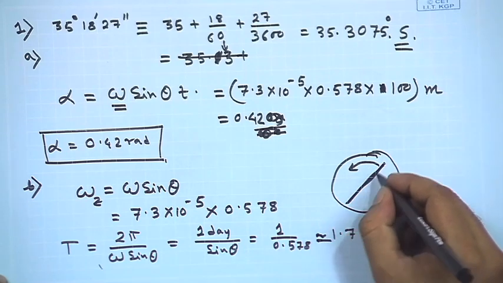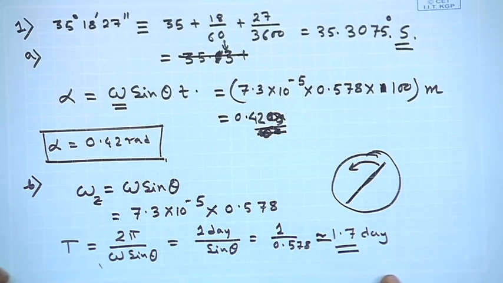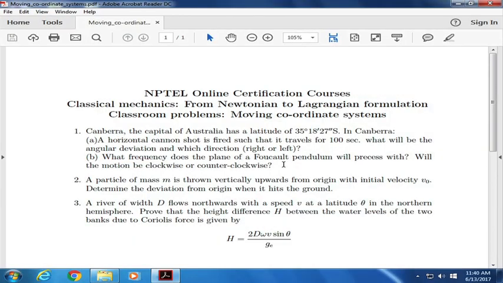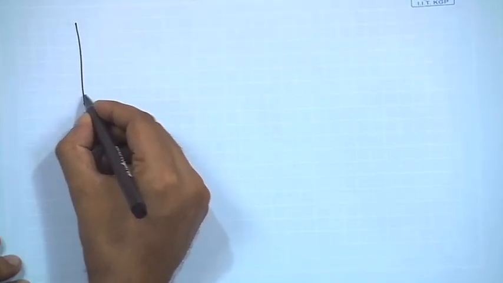It will make a complete precession in 1.7 days. Now, with this we move to our next topic, which is motion under deviation due to Coriolis force under vertical motion. Let us consider this situation here.